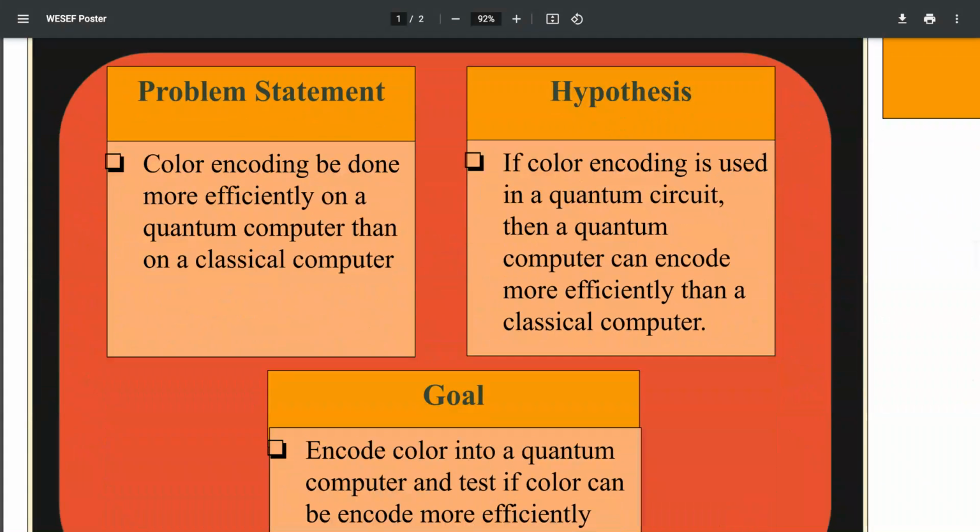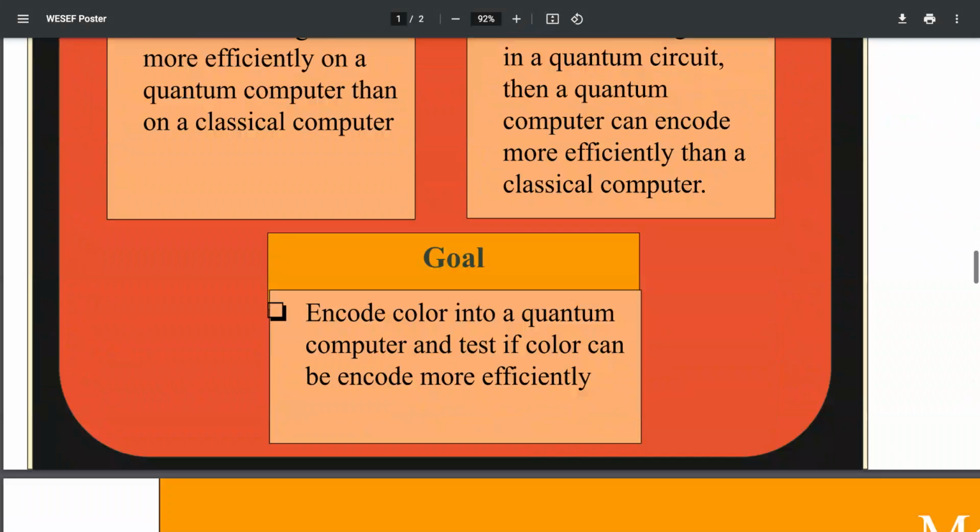The main problem of my experiment was to see if color encoding can be done more efficiently on a quantum computer than on a classical computer. I think that if color encoding is used in a quantum circuit, then a quantum computer can encode more efficiently than a classical computer, and I hope to encode color in a quantum computer and test if color can be encoded more efficiently.